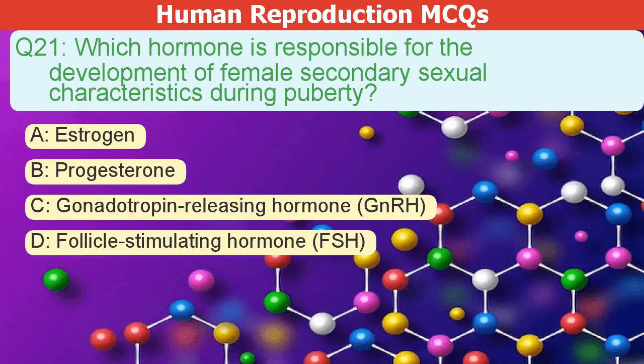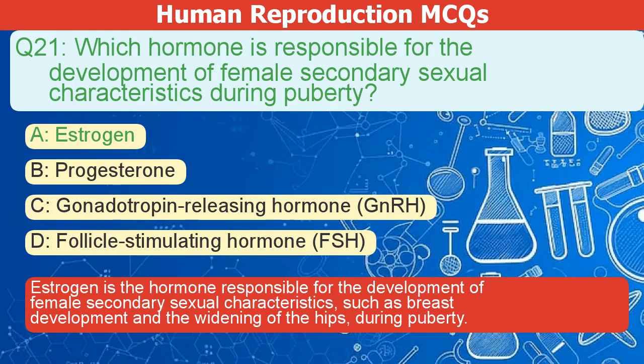Which hormone is responsible for the development of female secondary sexual characteristics during puberty? A. Estrogen. B. Progesterone. C. Gonadotropin-releasing hormone, GnRH. D. Follicle-stimulating hormone, FSH. The correct answer is A. Estrogen is the hormone responsible for the development of female secondary sexual characteristics, such as breast development and the widening of the hips, during puberty.